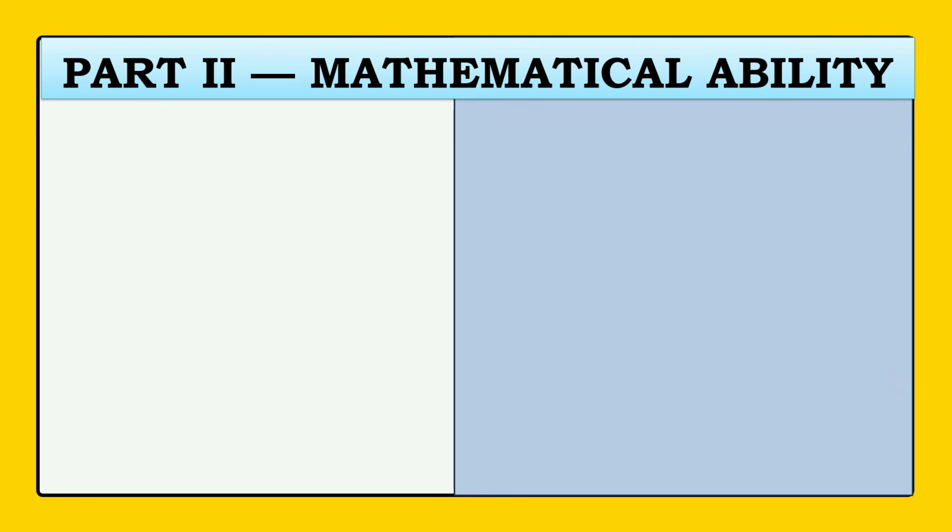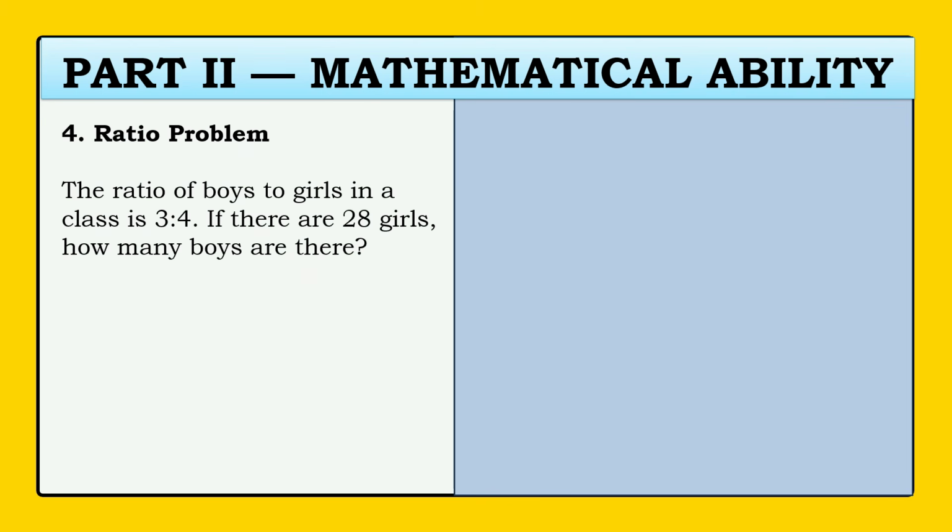Alright, let's answer the next question. It is a ratio problem. The ratio of boys to girls in a class is 3:4. If there are 28 girls, how many boys are there? A. 18, B. 21, C. 24, or D. 28. What do you think the answer?